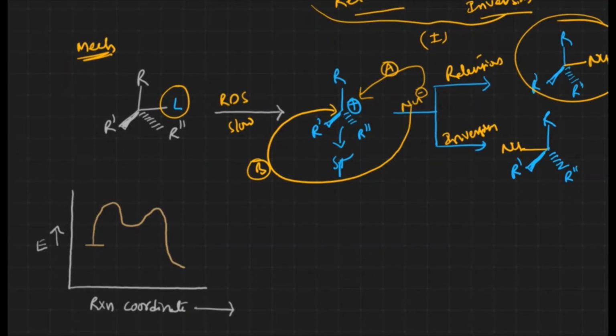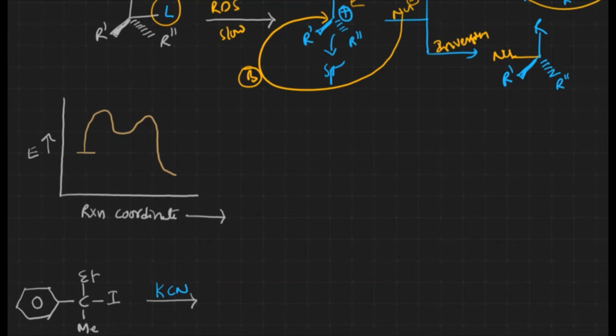Let us take a potential energy diagram for this reaction. Initially we have the substrate, a tertiary alkyl halide or tertiary alkyl with a leaving group. In the rate determining step or slow step, generation of the carbocation takes place. In the fast step, the nucleophile attacks the intermediate, and we get the product.